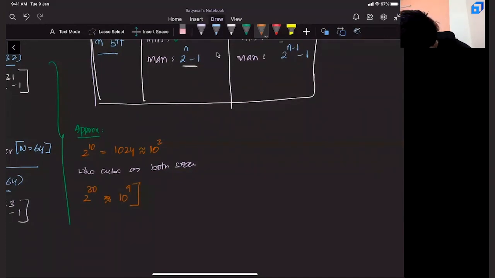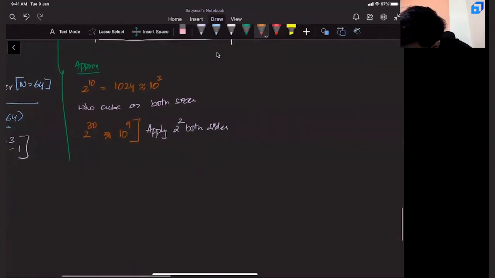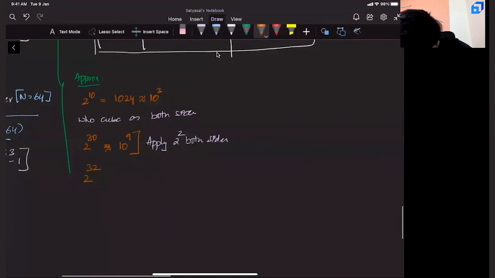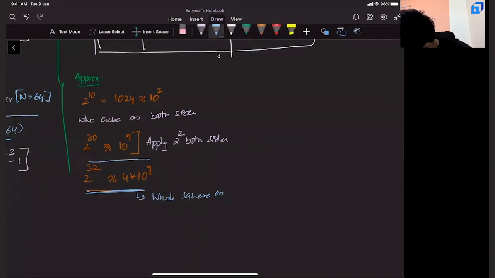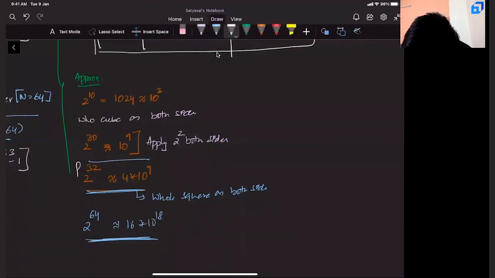Based on this, multiply with 2 square on both sides. That means this becomes 2 power 32, which is approximately 4 into 10 power 9. Now take the whole square on both sides. Then what you get, 2 power 64 is approximately 16 into 10 power 18. These are the two most important things which we'll use.